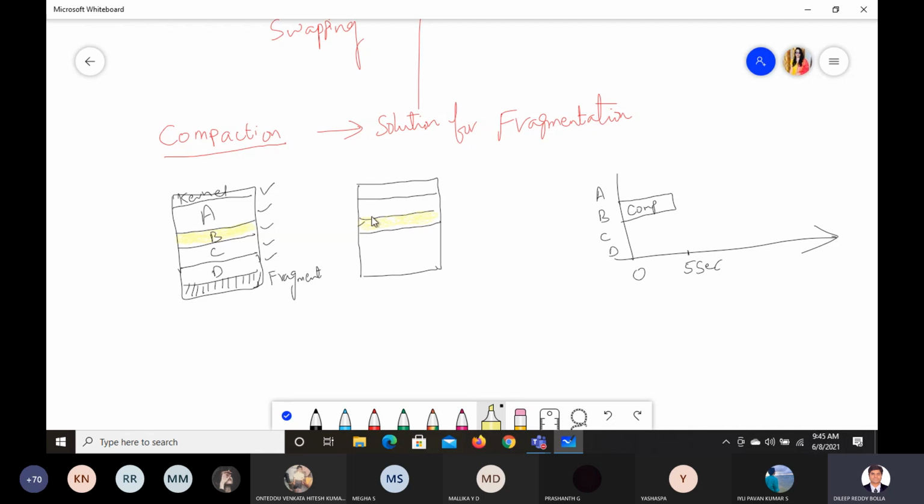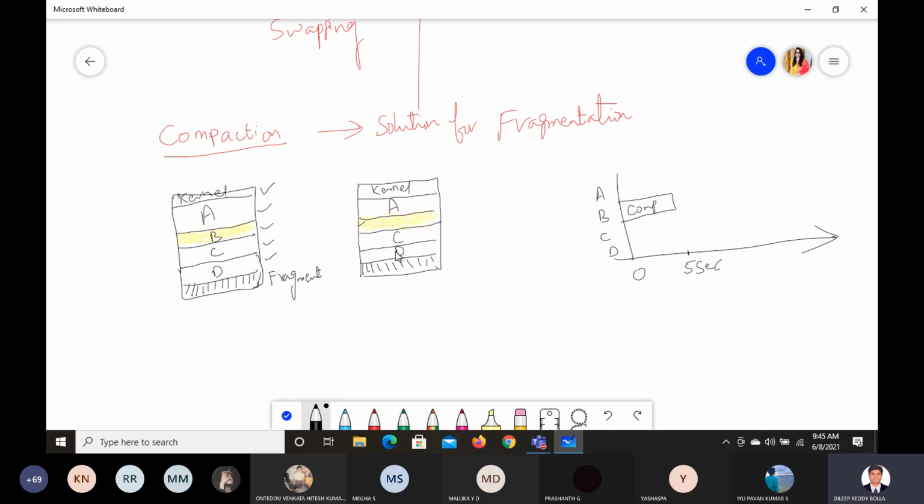The C space is still there because C has to complete. The D space is there, and this is unused here. Let us say we are not bothering about that. This is for the kernel, this for process A. Process B is done, completed, so process C and process D are there.